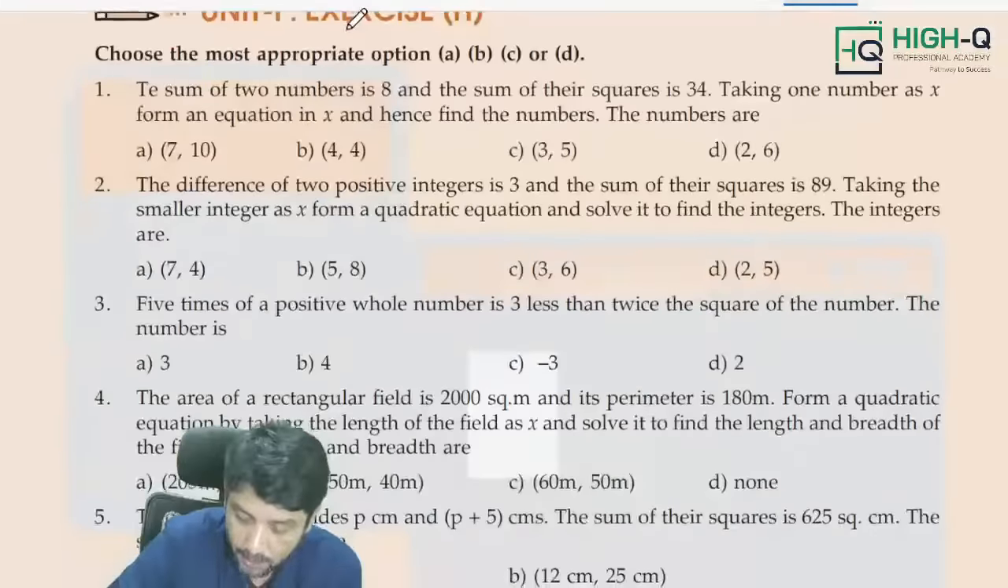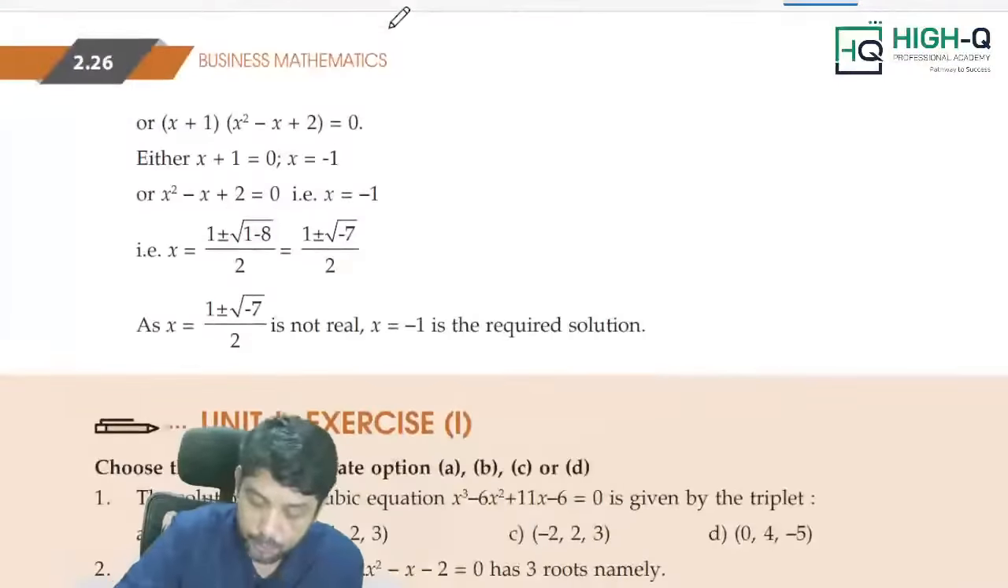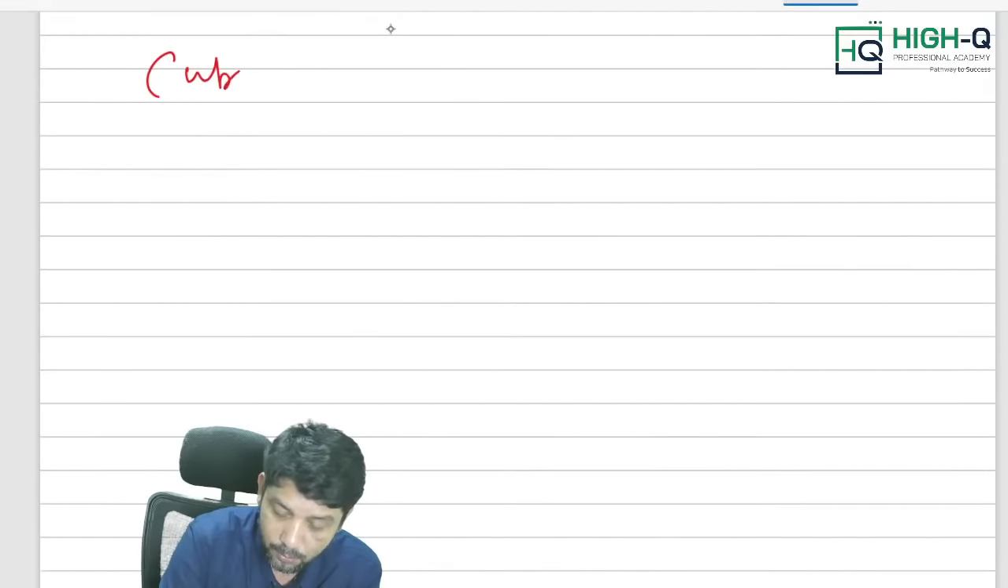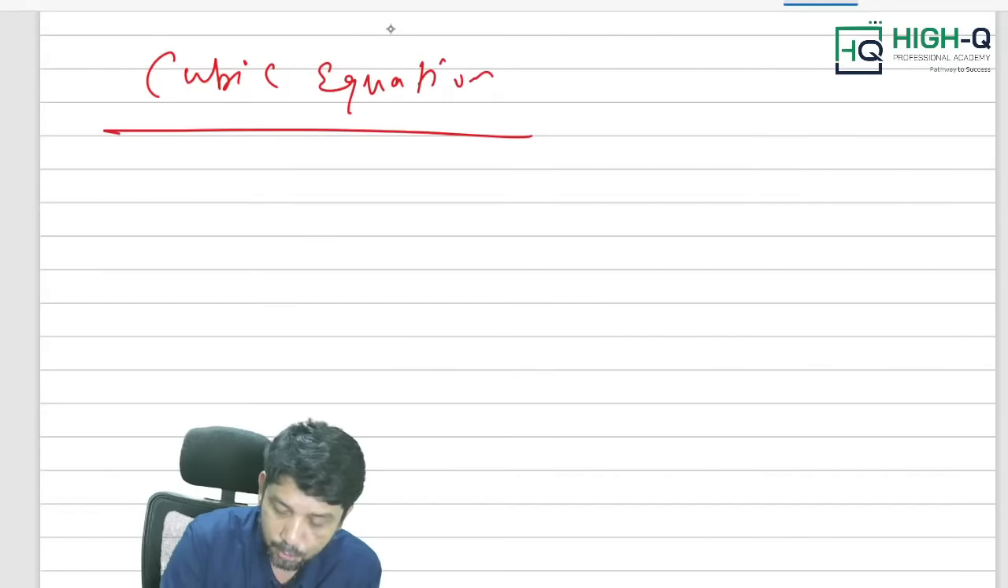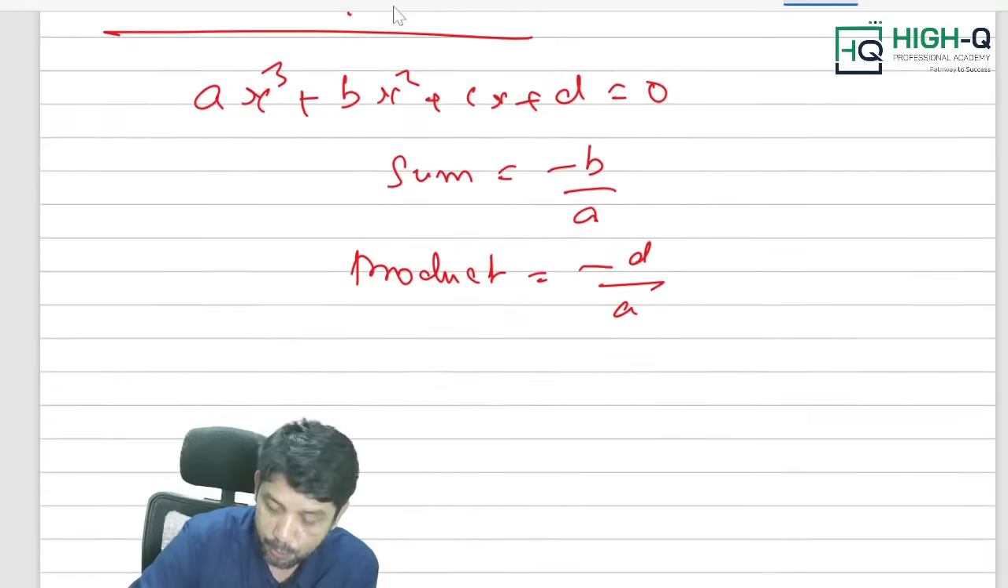Okay. Now, sometimes they can ask you the biquadratic and cubic equations. Of course, you have got a trick for quadratic, cubic and biquadratic equation also. What is it? What is cubic equation means? Cubic equation is ax cube plus bx square plus cx plus d equal to 0. What is sum of the roots? Minus b by a. What is product of the roots? Minus d by a. Okay, for cubic equation.